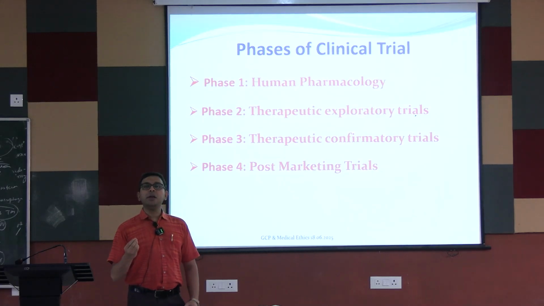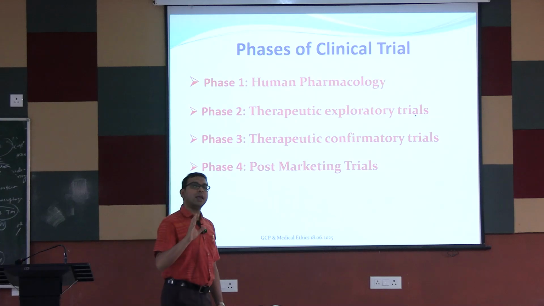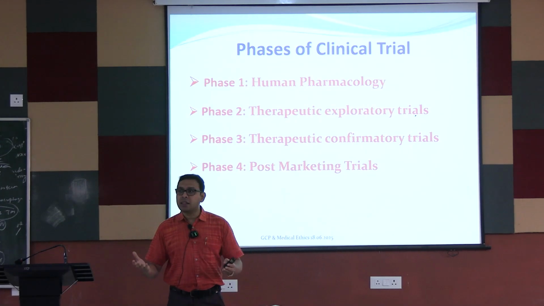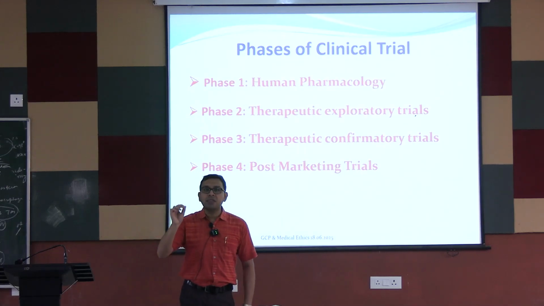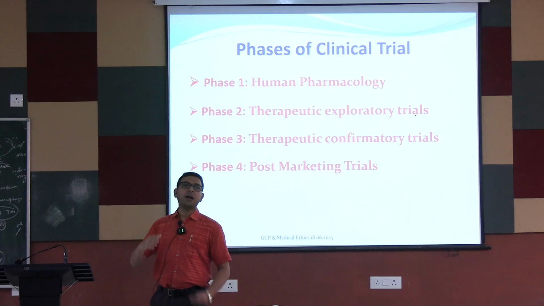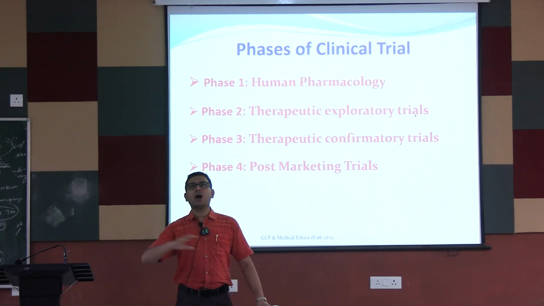That's why phase 0 means it is a micro dosing study, that is a very minute subtherapeutic quantity of the drug is given to human volunteers to see whether there is any adverse effect or not, to get some preliminary ideas about the pharmacokinetics as well as the pharmacodynamics. This is known as the phase 0 studies or the micro dosing studies. This is usually done nowadays so that if in the phase 0 studies you see that this drug may not be beneficial in the long run, we can cut it off from further progress.